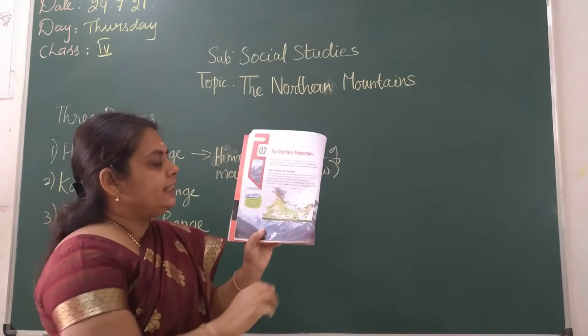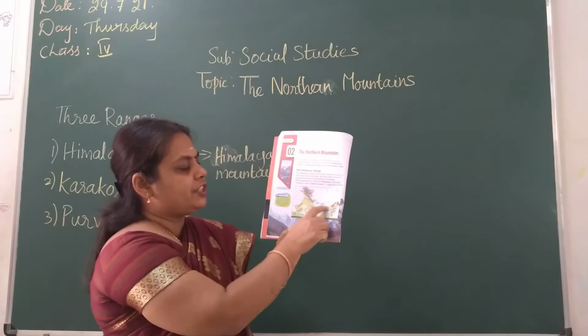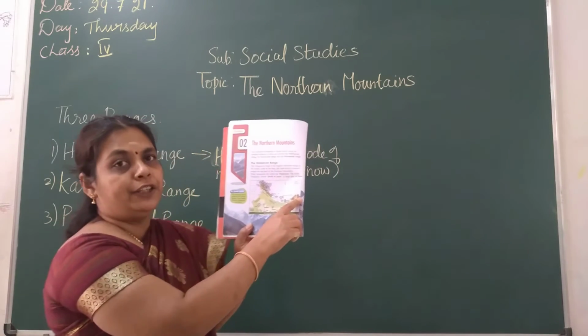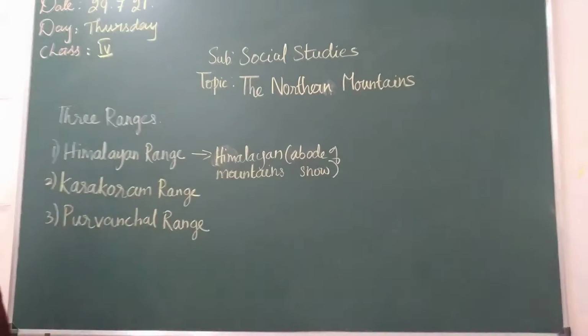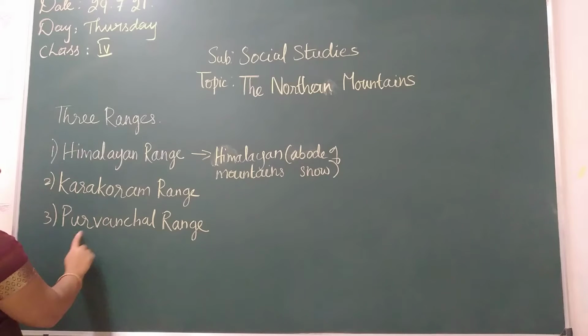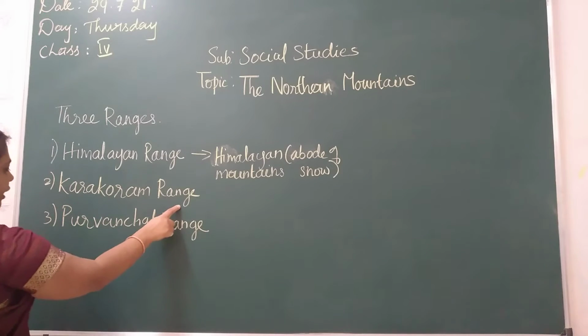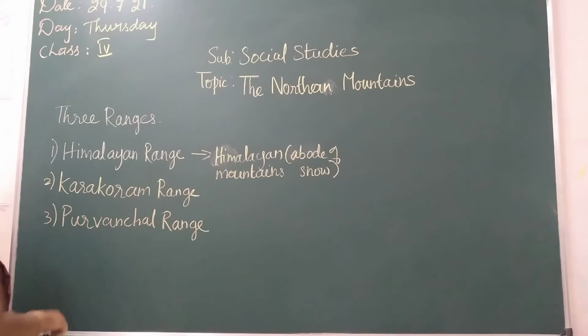And in this, three ranges are divided, children. This stretch has been divided into three stretches. One is the Himalayan range, the Karakoram range and the Purvanchal range. Once again I repeat, the Himalayan range, the Karakoram range and the Purvanchal range.